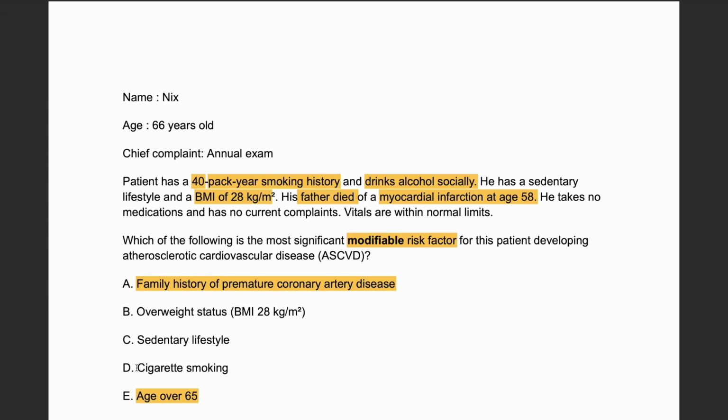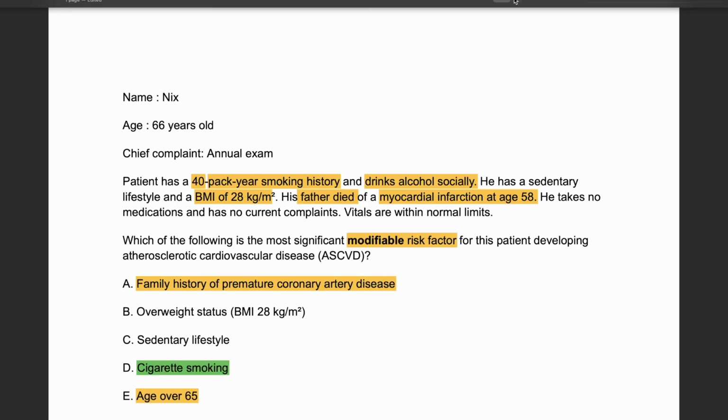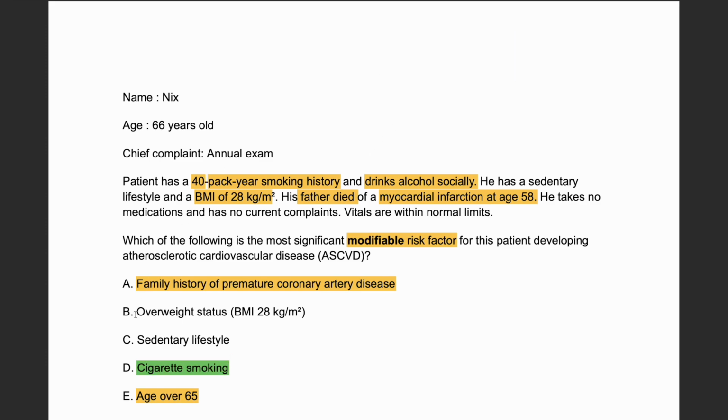So we go ahead and see which is the most significant modifiable risk factor, and that will be cigarette smoking. So cigarette smoking is the most significant modifiable risk factor in atherosclerotic cardiovascular disease, and quitting leads to a substantial reduction in risk over time. Overweight, BMI mildly increases the risk, but it's not as strong, as well as sedentary lifestyle. So D is our option, and that's our answer.